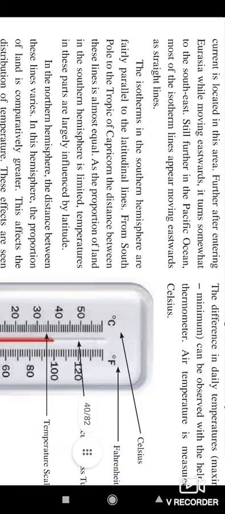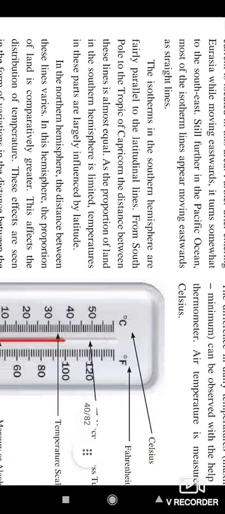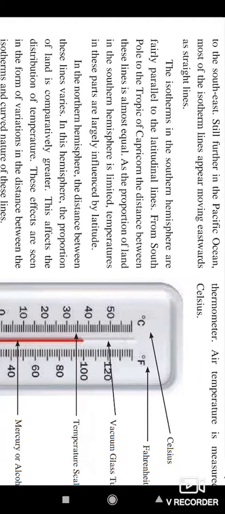The isotherms in the southern hemisphere are fairly parallel to the latitudinal lines from the southern pole to the Tropic of Cancer. The distance between these lines is almost equal.